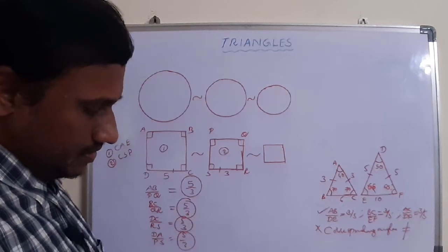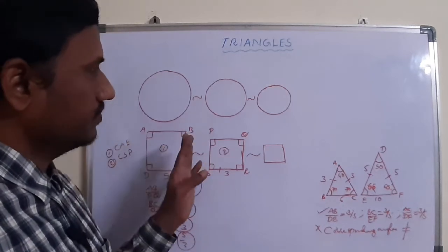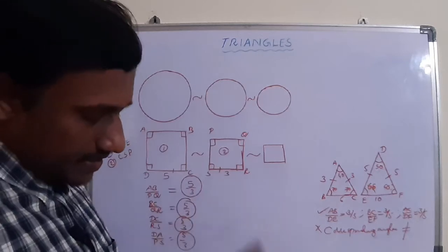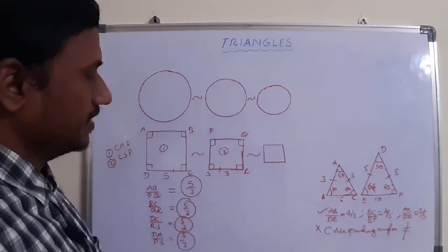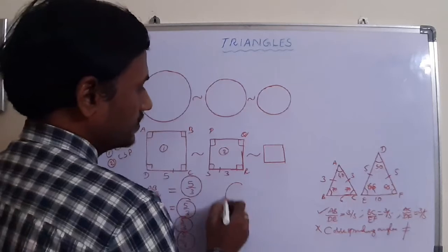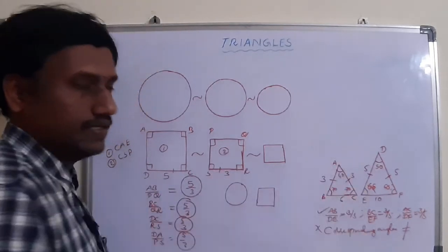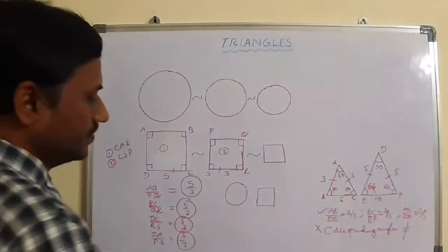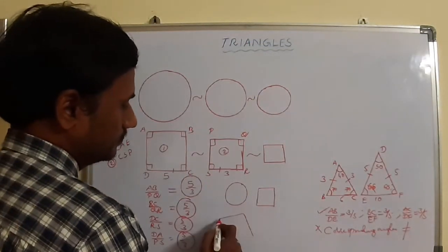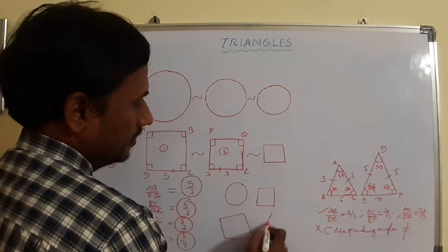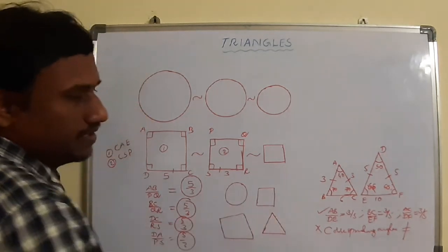Best examples of similar figures: you can take any two squares, any two circles, or any two equilateral triangles. For non-similar figures, just take a different combination: one circle and one square are always not similar. If you take a quadrilateral and a triangle, these are directly not similar.